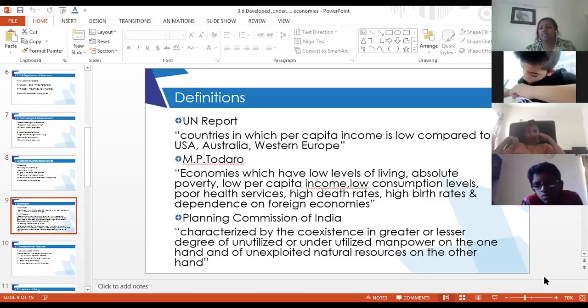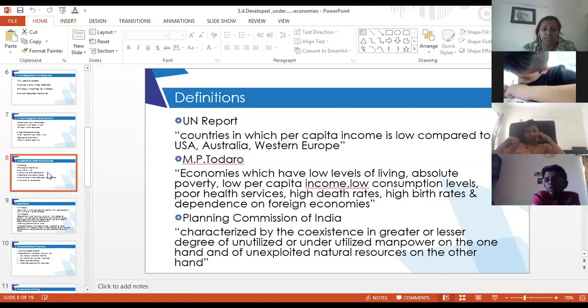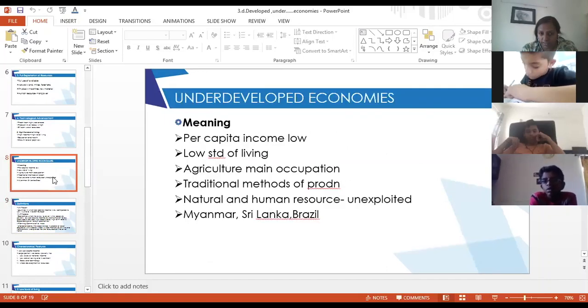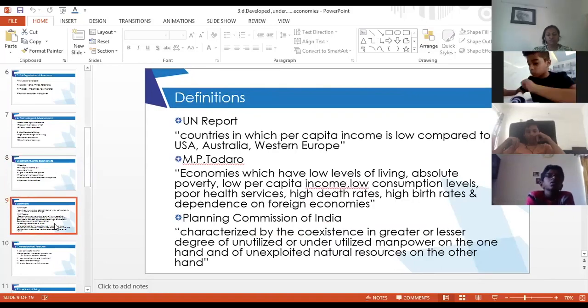They can ask according to UN what is an underdeveloped economy, like this they can ask. And it is your wish: if they just ask to define an underdeveloped economy, you can use any definition, or you can use the definition I gave in the first slide, the meaning of underdeveloped economy involving all these. So it is your wish what you give, unless it is specified what you have to give.